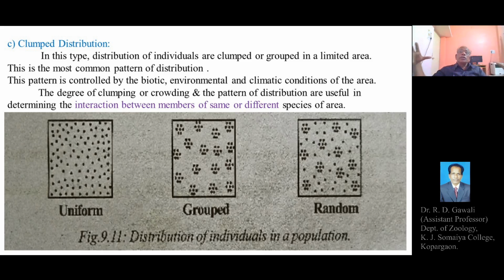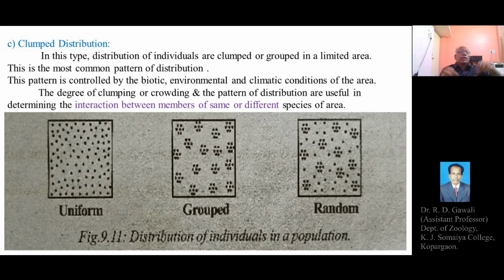That is, the individuals of the population occur in the form of groups, that is clumping or grouping of a certain number of individuals of the species in a particular area.